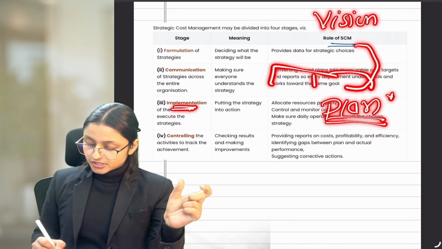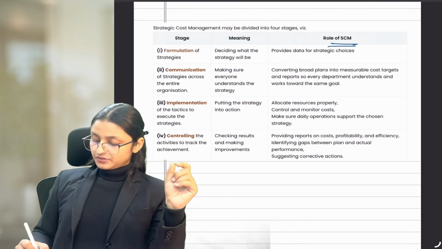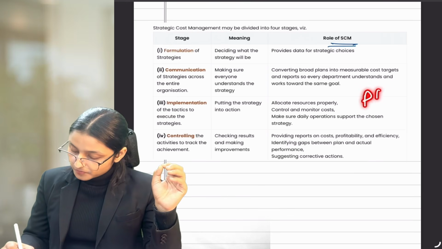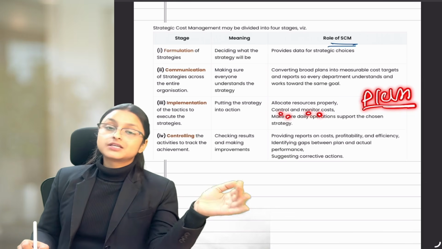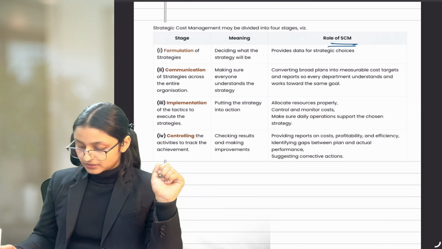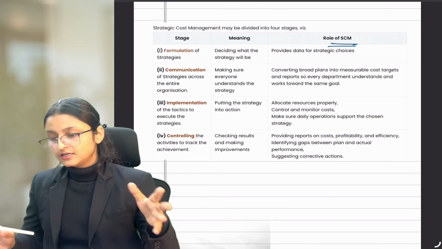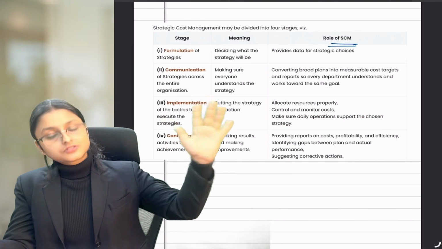So implementation is putting the strategy into action. To put the strategy into action, we need resources. We need to allocate resources to every department. We need to make a plan so that we can control and monitor whether everything is happening as per plan or not. Make sure daily operations support the chosen strategy. We need to make a plan such that daily operation is working towards the strategy.